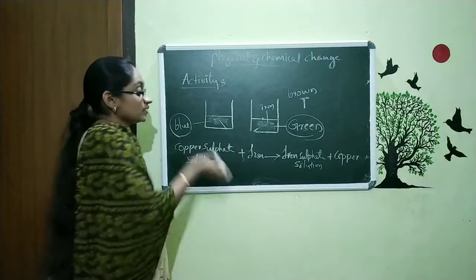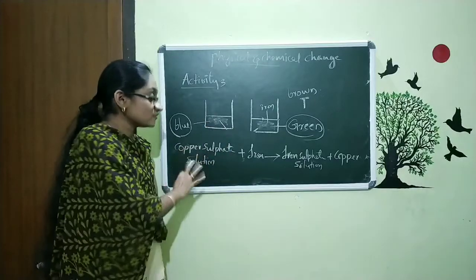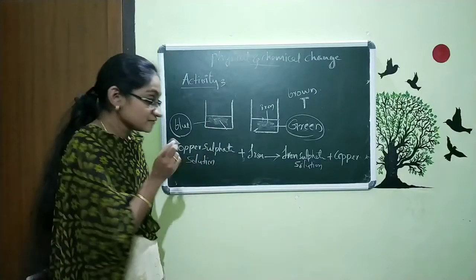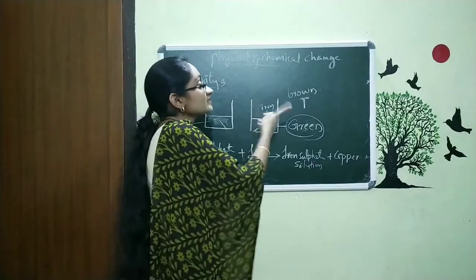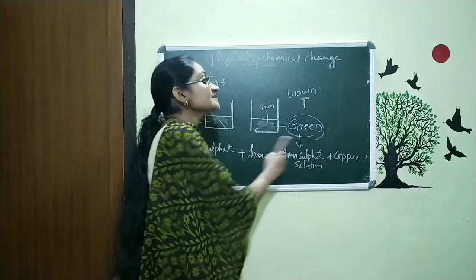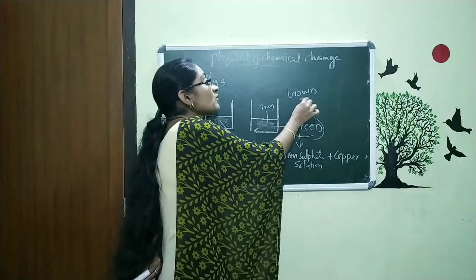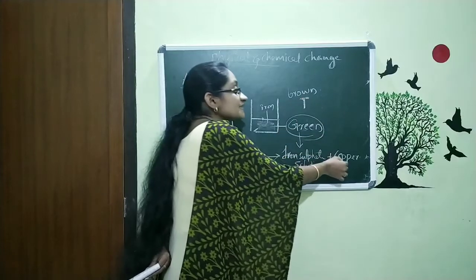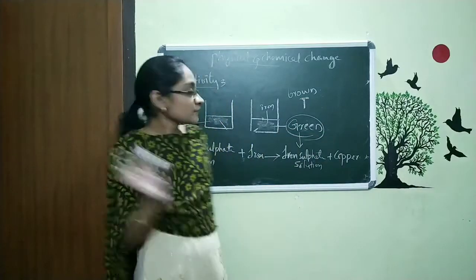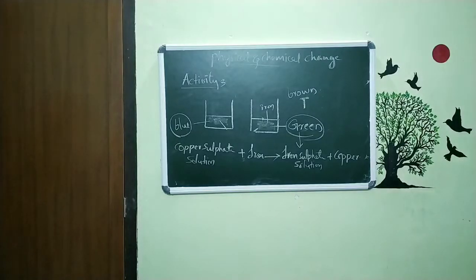That means the reactants are copper sulfate solution and iron. After some time our color changed to green, and this green color is actually iron sulfate solution. And we can also see some deposit on this iron nail, and that is nothing but copper. So this is all about activity 3. I hope it's clear for you.